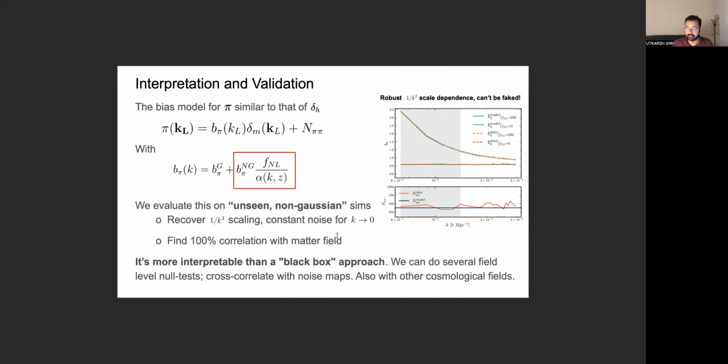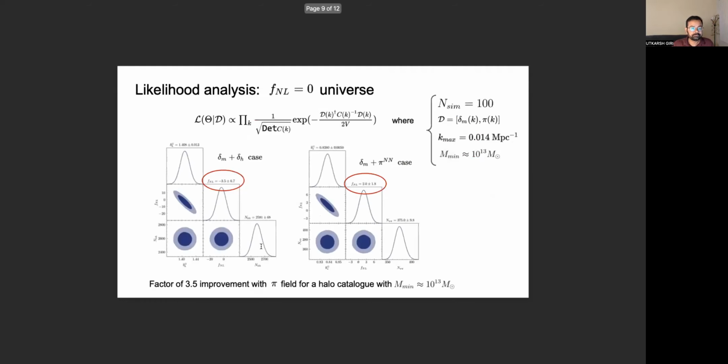Moreover, we can do many other cross checks. We can do several field level null tests. We can cross correlate our pi field with noise maps. We can cross correlate with other cosmological fields, and we can do all kinds of checks whatever we want.